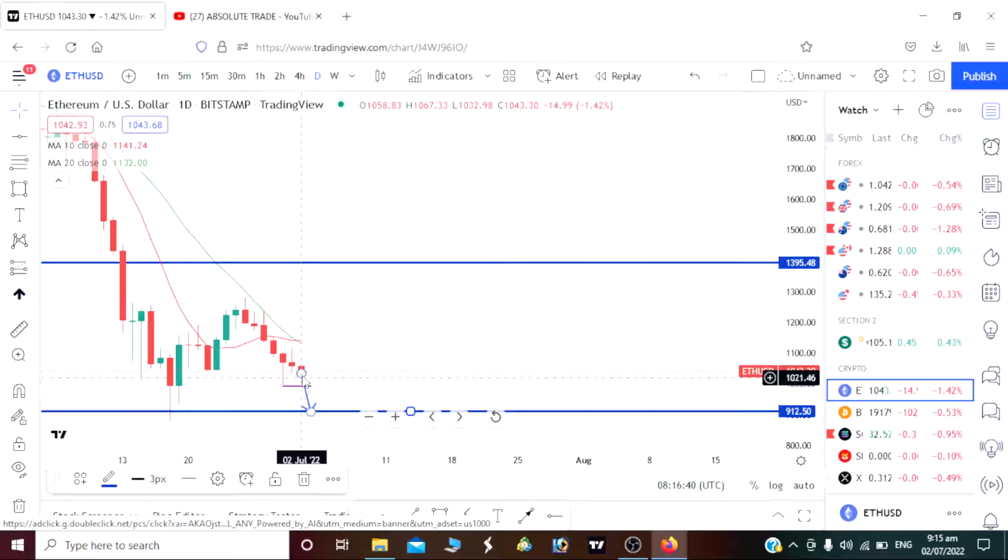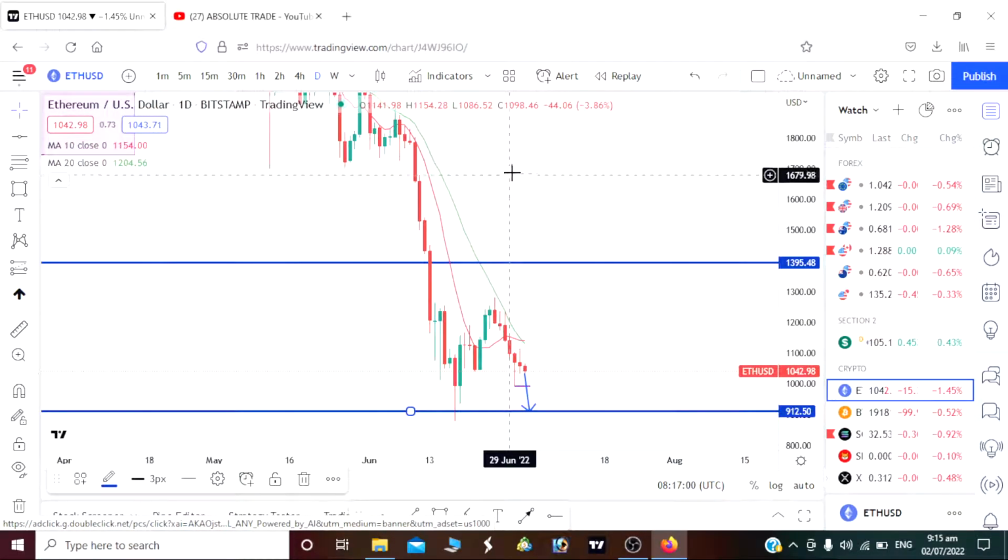Then you are waiting for a breakout below it, then continue downward to our low here where we had this huge liquidity push up. So we would want to hit about 912 for the week. We are still on a downward trend. Our price is still below our 10 period moving average, so we are still on a downward trend. So that is the analysis.